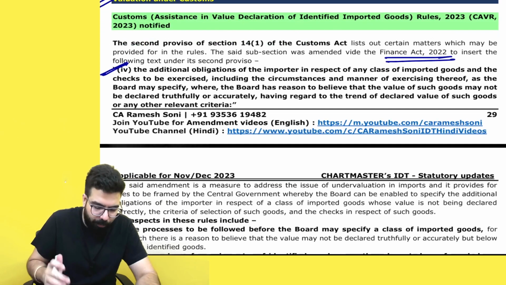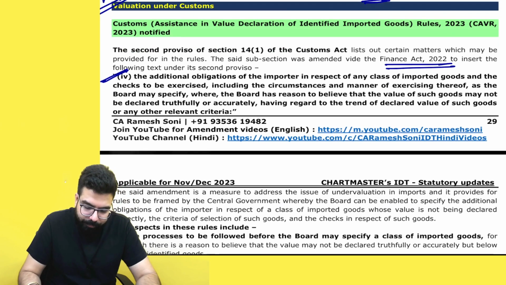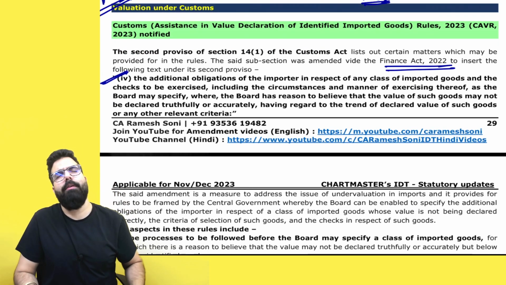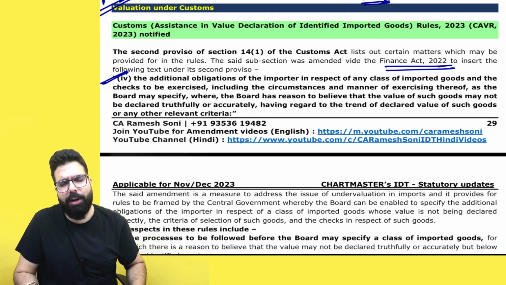Sir, what is this proviso? It says, just a minute, everyone. I'll do one thing. I'll show you what the textbook says about section 14(1) so that you guys are more clear with this. Just a minute.